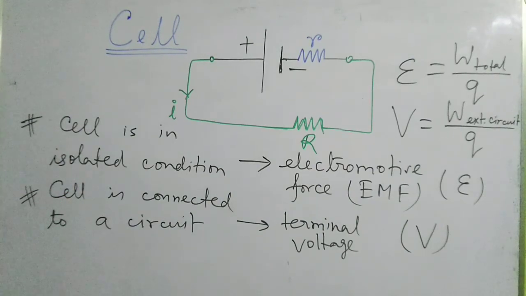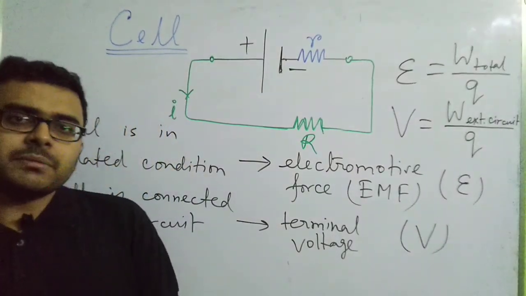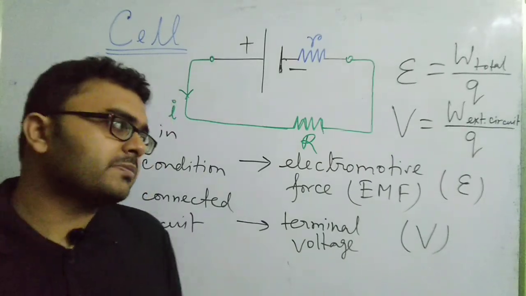So terminal voltage can be defined as V equals W done in the external circuit divided by the amount of charge Q. So these are the two ways in which you can define EMF and terminal voltage for a cell. Okay, so I think it is clear to you all. Terminal voltage and EMF, these two things must be clear.